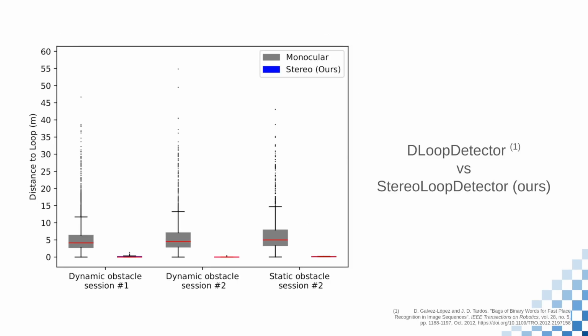To better showcase our contribution, we compare the loops detected by the original system and by our augmented system on a single trajectory. As can be seen, even if the original system performs geometrical checks to better filter matches, the distance from the query images to the corresponding loop detections can range all the way from 0 to over 40 meters. Without any information about this relative distance, a usual loop closure system is bound to introduce errors in the pose estimate and affect related systems such as mapping or 3D reconstruction.